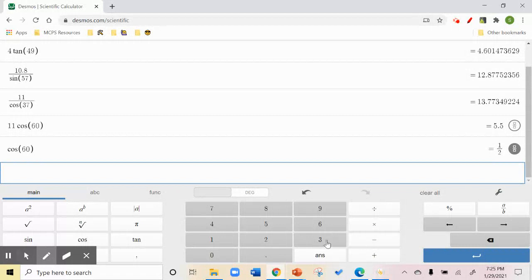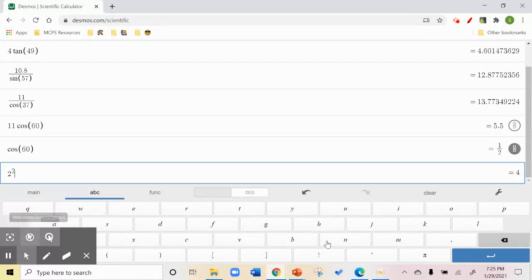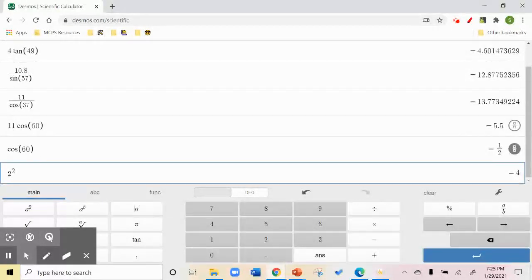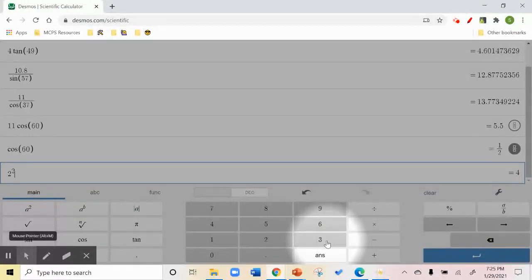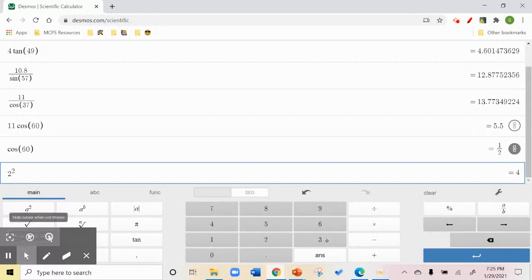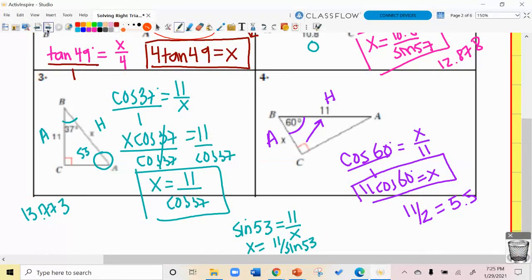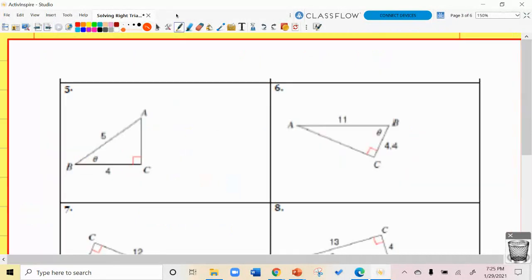If we did the sine, I'm having some technical issues, my friends. Why is it wonky? I can't even see the pen now. Whoa. Okay, let me go back. If we did, I can't even find it. Okay, well, if we did the sine of 30, we're also going to get 1/2. I'm going to go away from my calculator because I'm having some trouble.